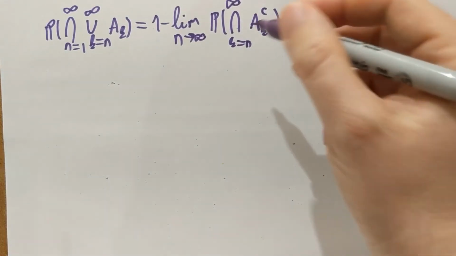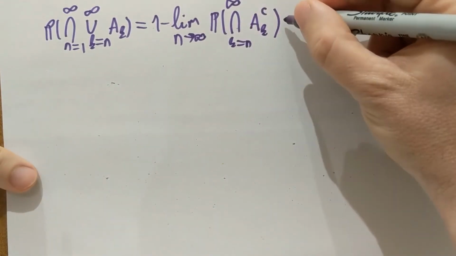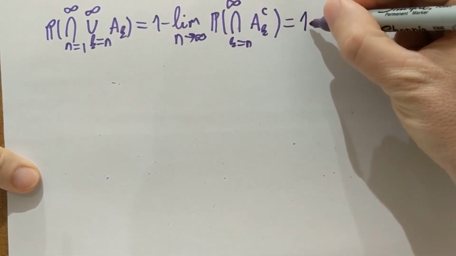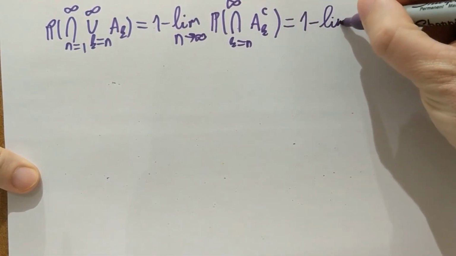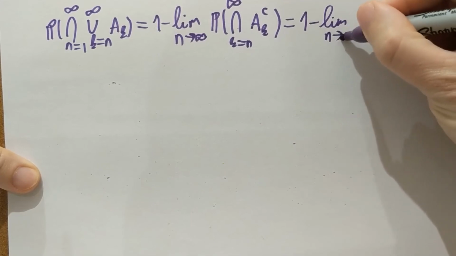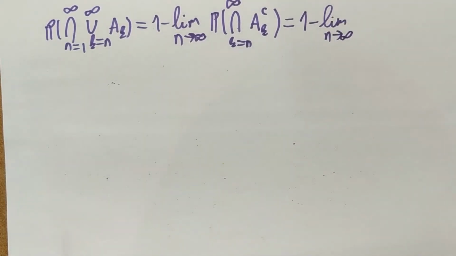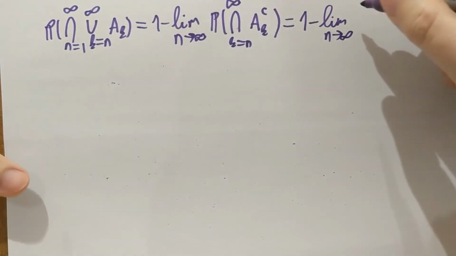And now applying the assumption of independence, I get 1 minus the limit as n goes to infinity of the product of the A_k complement probabilities.